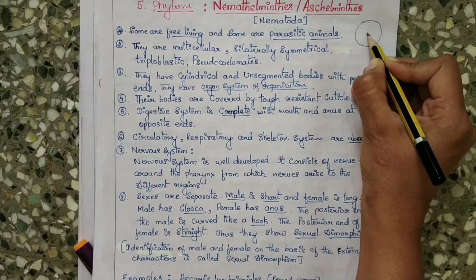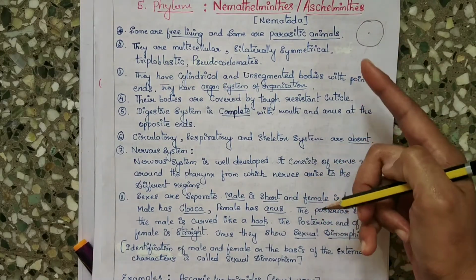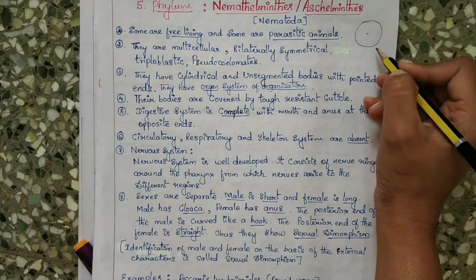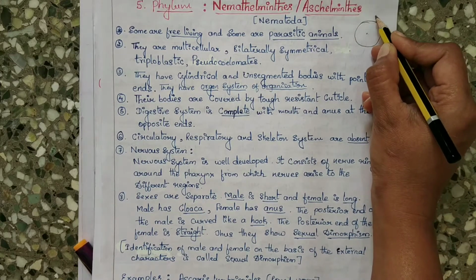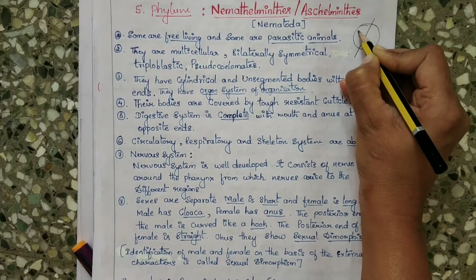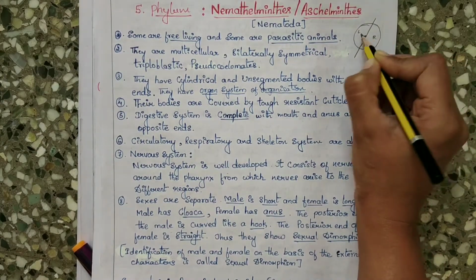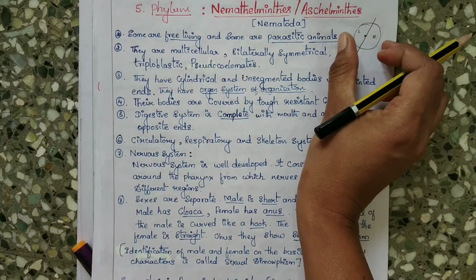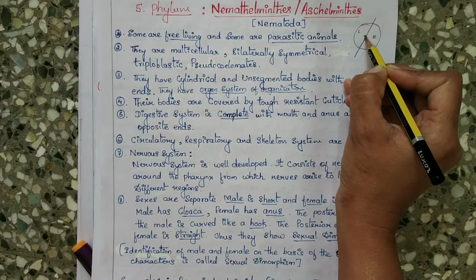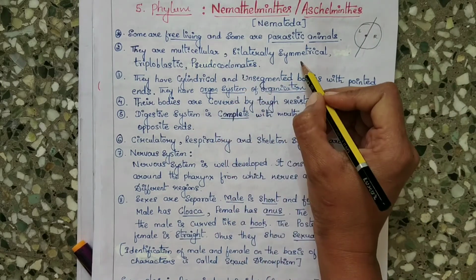Bilaterally symmetrical means, if the body is cut in only one plane, you should remember, in any other plane it may not work, but when it is possible to cut only in one plane, the body will divide into identical left and right halves. Then only we get identical left and right body. So it is only by the one angle, that is called bilaterally symmetrical.